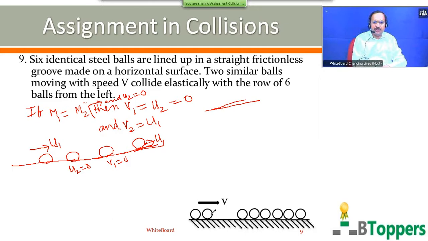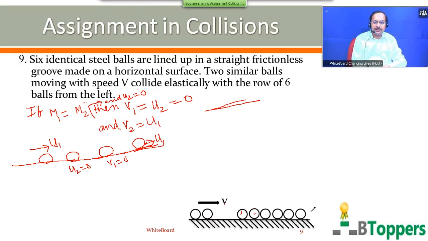So here when this ball, the second ball from the left, collides with the first ball which is originally at rest, then after collision this will start moving with velocity v and this will stop. So the same process gets repeated. That means it will collide with the next one. So this will stop, this will start moving with velocity v. When this ball collides with the next one, this will stop and this will start moving with velocity v.